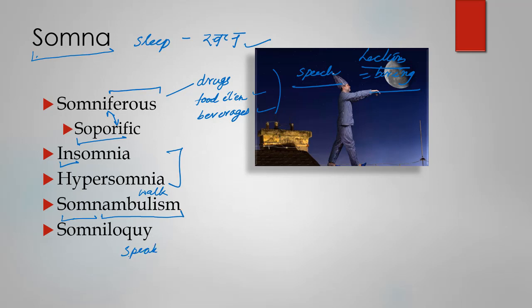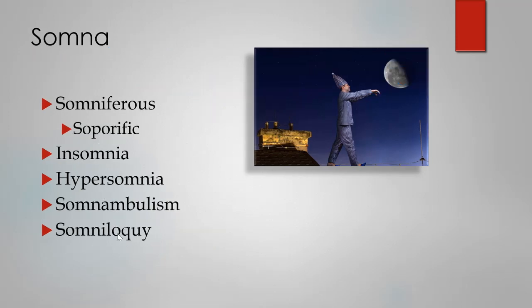So some people have the habit of speaking or uttering something. I think most of the people sometimes in their lives utter certain words during their sleep. So that thing is called somniloquy. Speaking while sleeping, that is called somniloquy. So we have so many words from somna or sleep, and you can easily guess the meaning from this root somna.